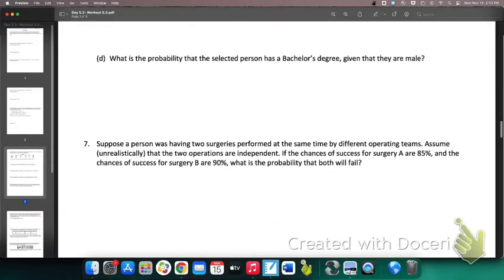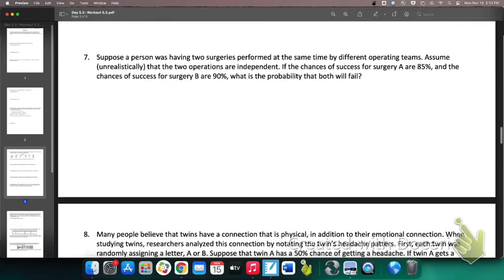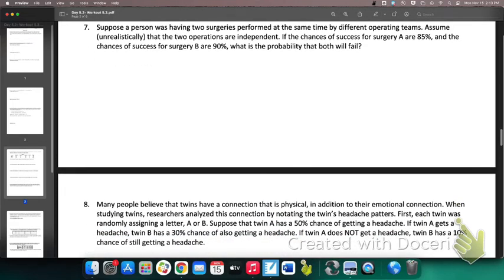All right, let's look at number 7. Suppose a person was having 2 surgeries performed at the same time by different operating teams. Maybe they're having a facelift and a toenail extracted. Whatever. So assume, unrealistically, that these are independent surgeries. It just told you that there's independence here, so you can probably bet that you're going to have to multiply something. If the chances of success for surgery A are 85%, so the probability that A is good is 0.85,